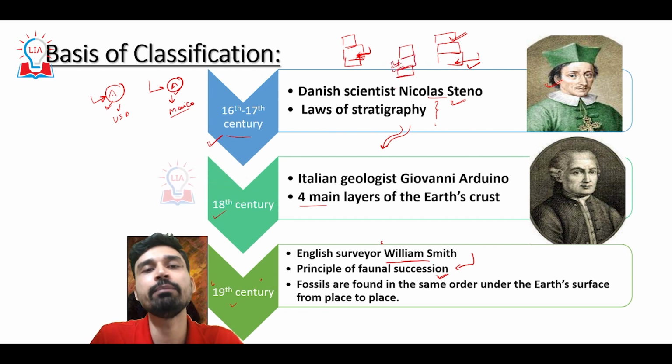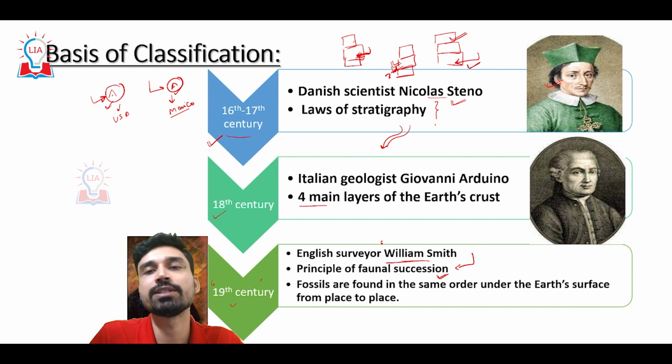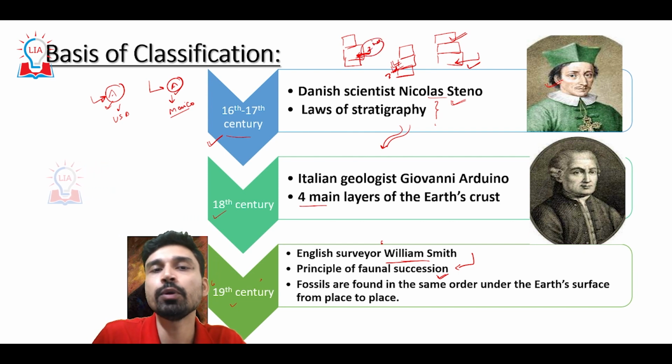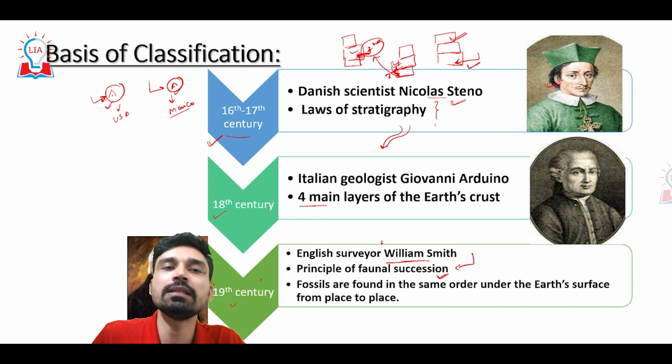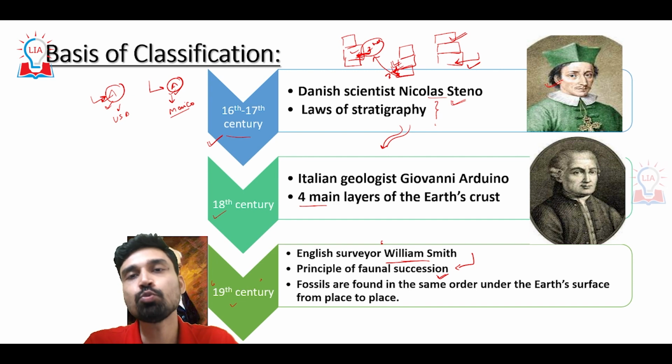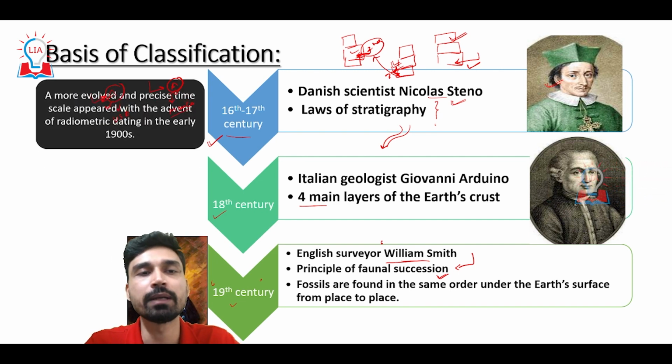But it does not make any difference, because as per Smith's principle of faunal succession, the third layer of rock in Mexico and the second layer of rock in USA must have formed at the same time, must be of the same age, because both contain similar fossils. And this was the main basis on which the classification of geological ages happened.